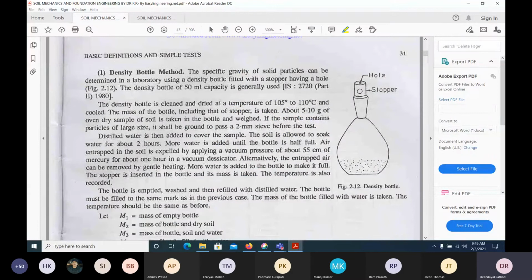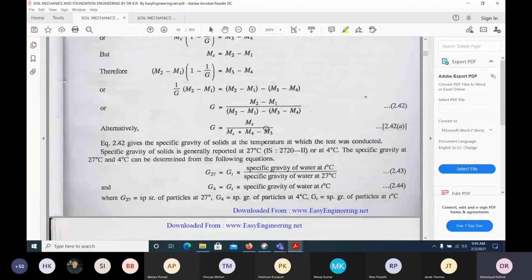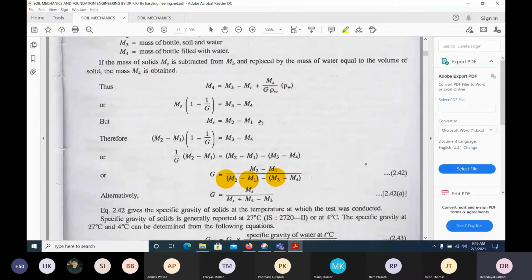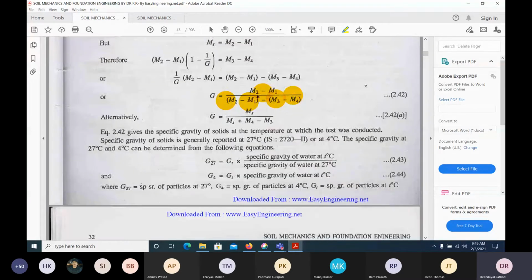First we take the empty bottle weight, then add the soil, again take the weight, add the water, again take the weight. Then remove everything, only water, and we take the weight. The derivation is given, and we can find the density using this particular equation. This can be derived. Anyway, in the video I will show you.